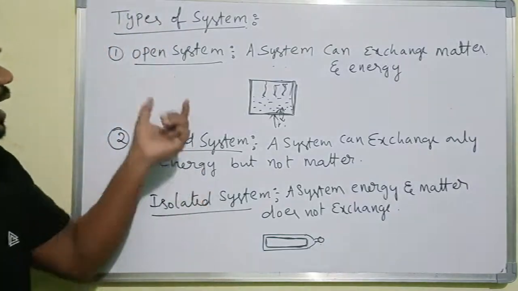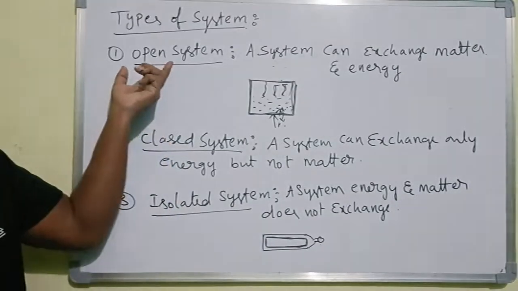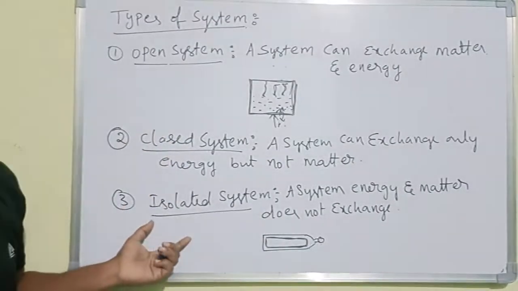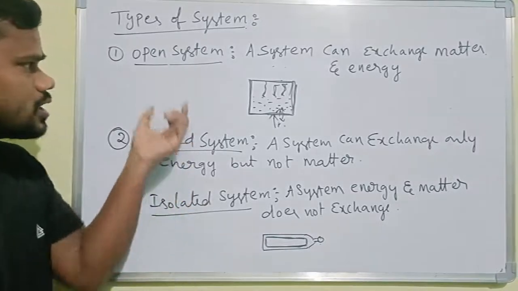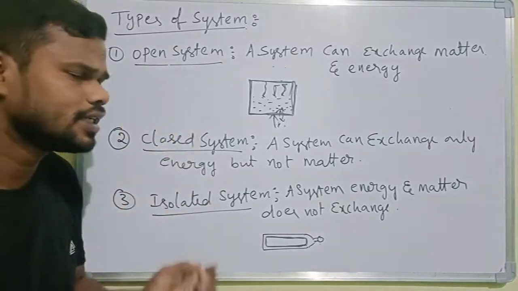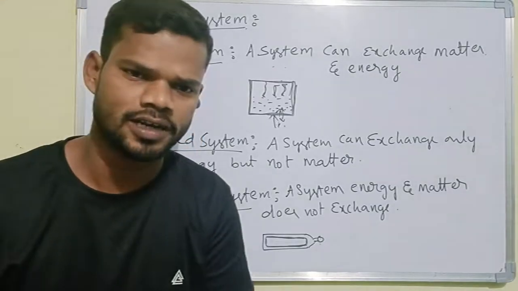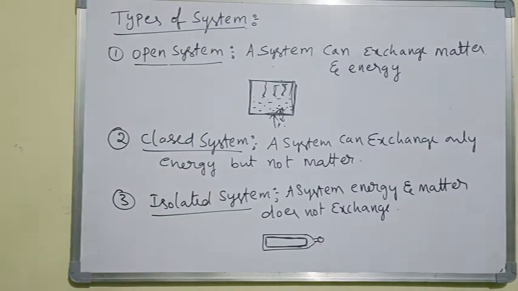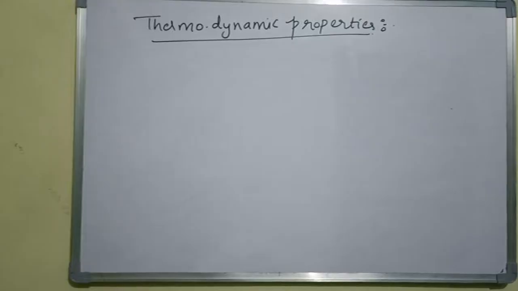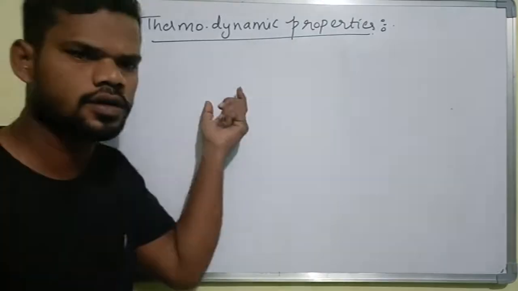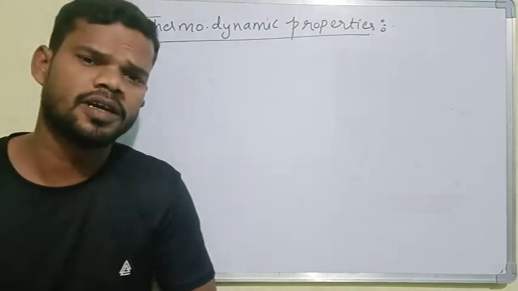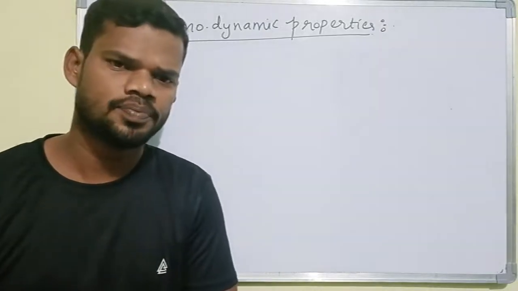So these are the different types of systems: open, closed and isolated systems, right? The next topic we are discussing is the properties of thermodynamics, so that we can discuss more. Thermodynamic properties we can also call thermodynamic variables, right?